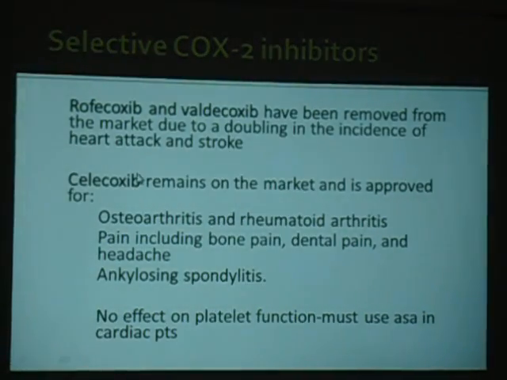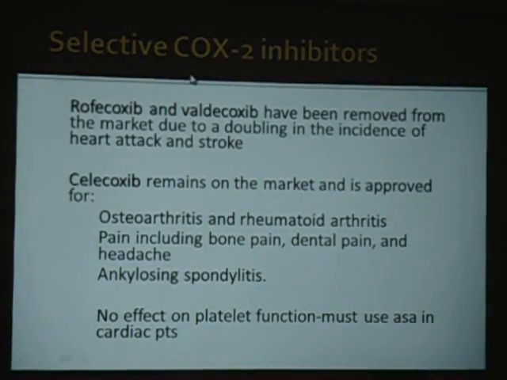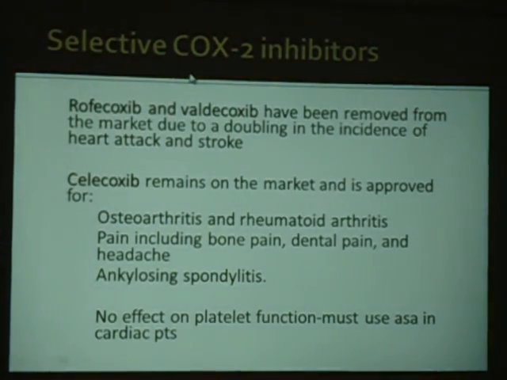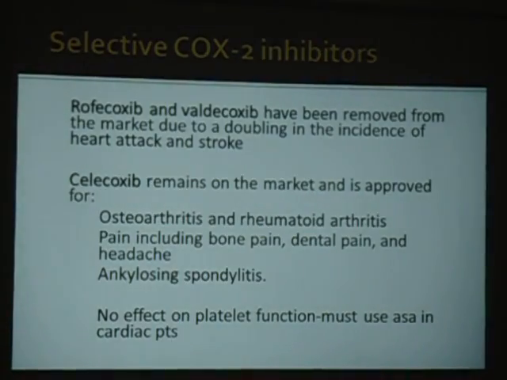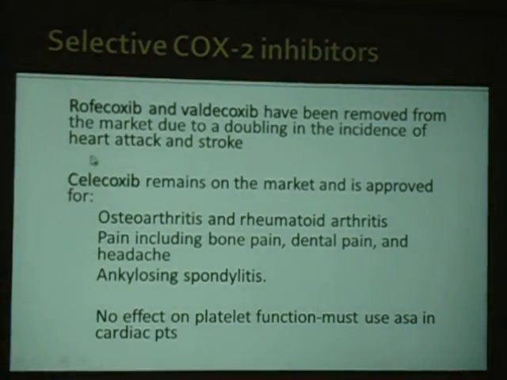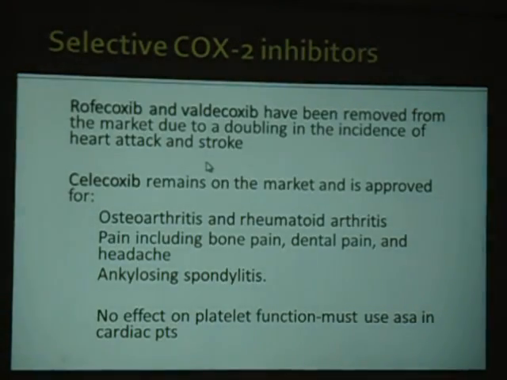Here there are side effects associated with rofecoxib and valdecoxib, because they are directly toxic to the heart. Okay, we thought of having good effects with COX-2 inhibitors, but these COX-2 inhibitors also have some side effects. So the drugs which are commonly used are celecoxib. Okay, celecoxib, and now we have etoricoxib.